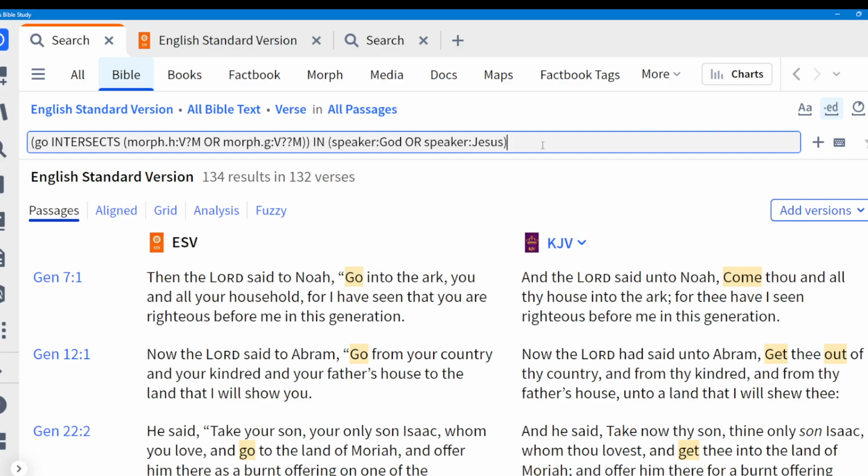Either way, the idea is when you're building a complicated search, build a simple one and then refine it and refine it and refine it until you get what you are looking for.